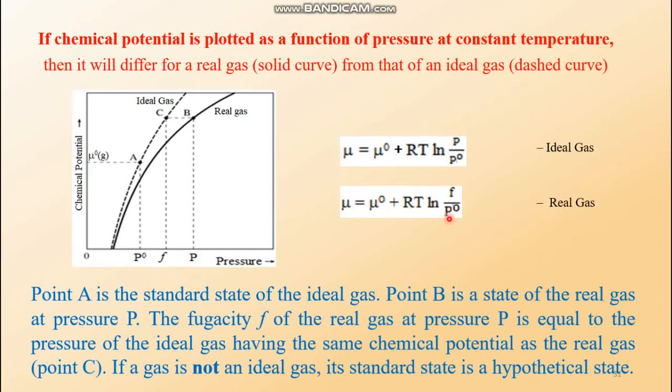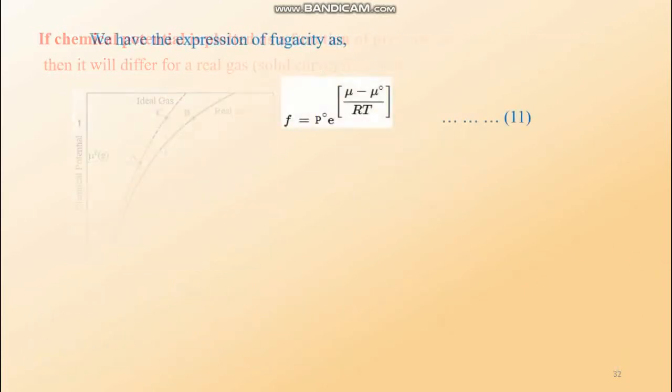Now F by P0 is that expression actually. So what is the expression of F? The expression of F is nothing but P0 into exponential having power mu minus mu0 over RT. Thus we got equation number 11. Here is equation number 11.